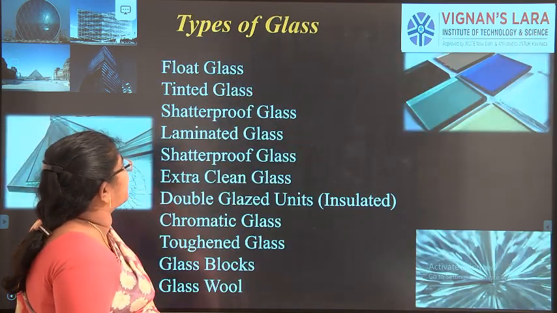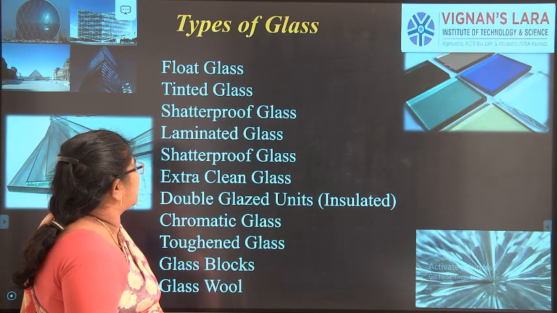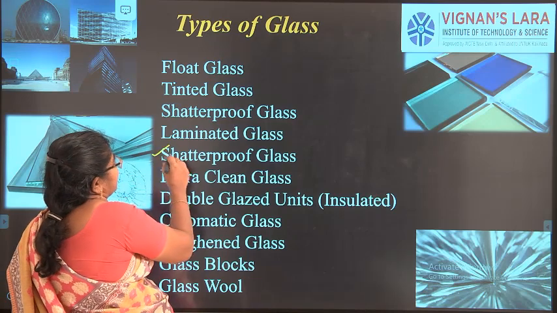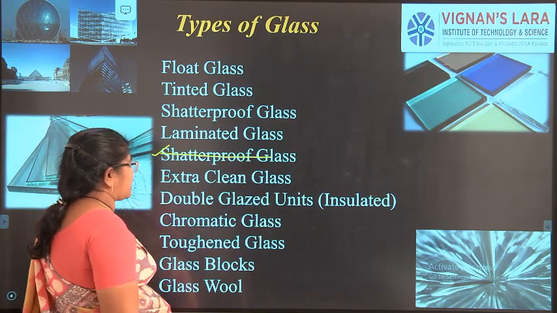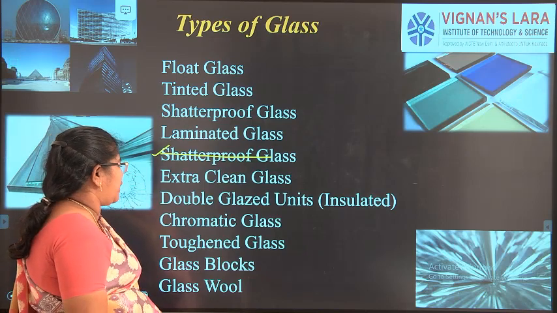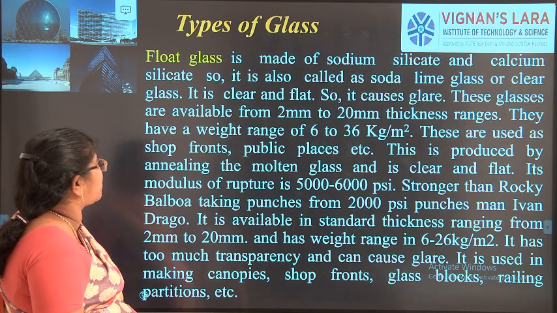Next we will see about the types of glass: float glass, tinted glass, shatterproof glass, laminated glass, extra clean glass, double glazed units, or we call it the insulated unit glass, chromatic glass, toughened glass, glass bowls and glass blocks.